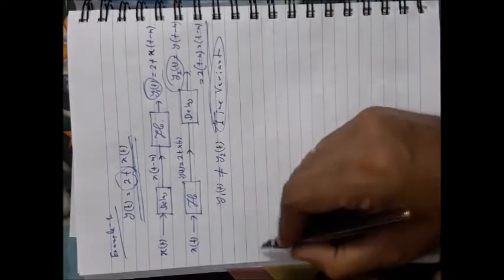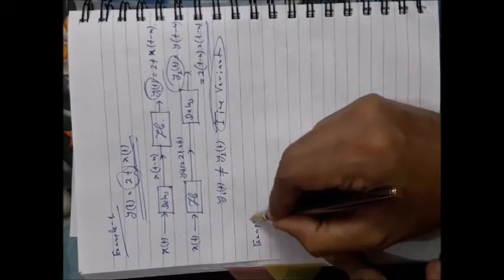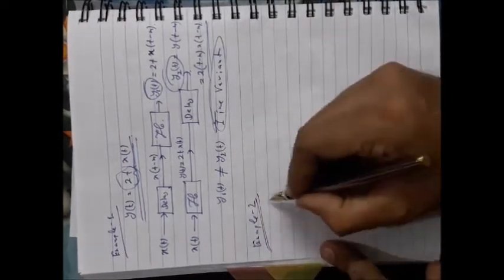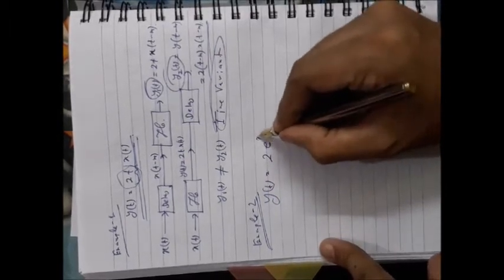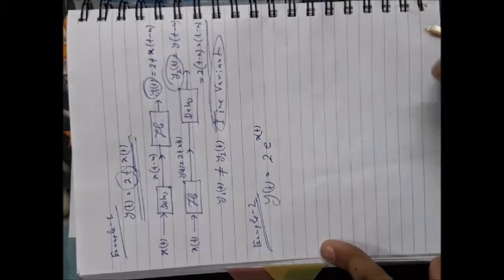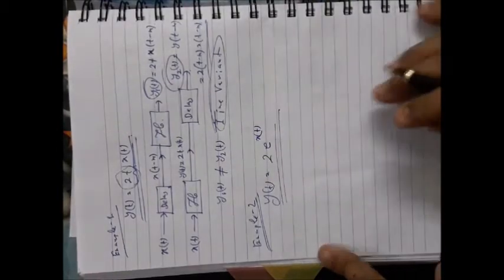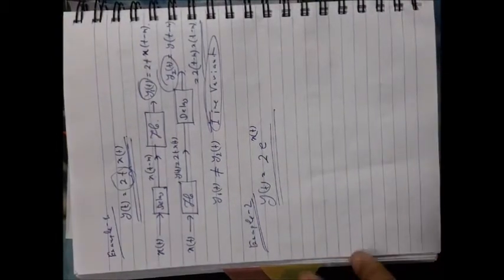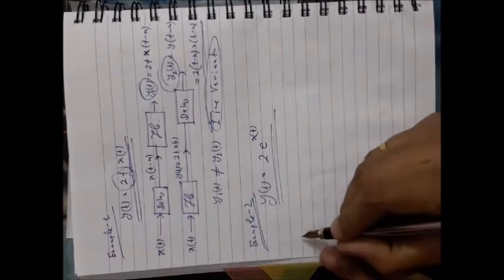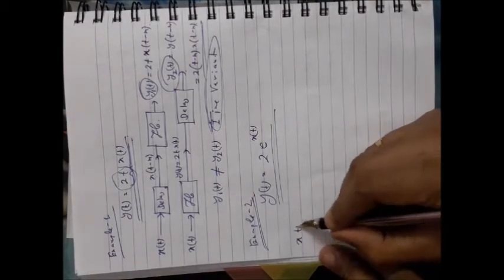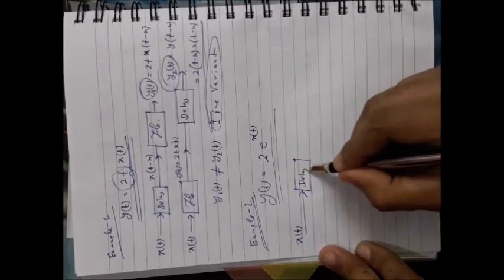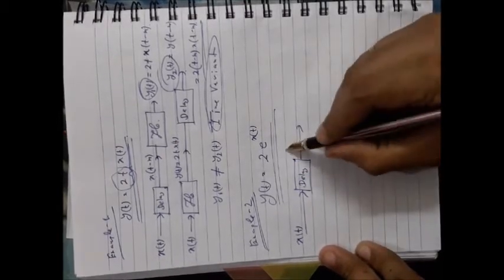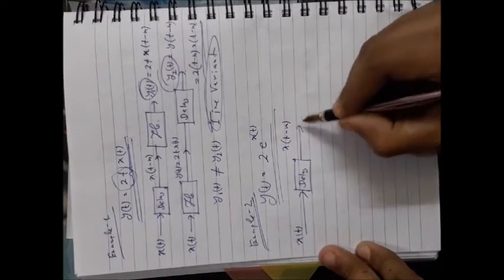Okay, now example 2. Suppose you have another system, 2 e to the power x(t). It is your given system and you have to verify whether the system is time variant or invariant. Proceed in a similar way. x(t), provide the delay. What will you obtain? x(t - m), the amount of delay.